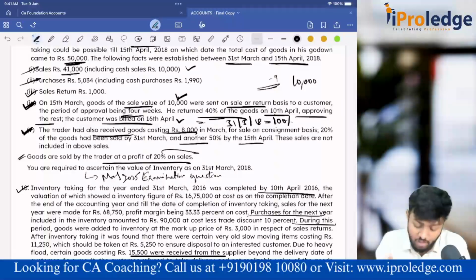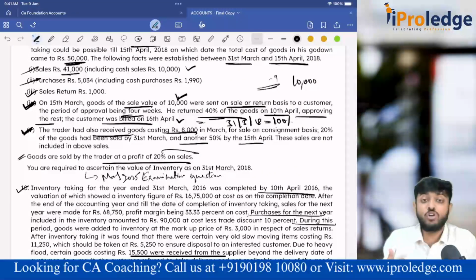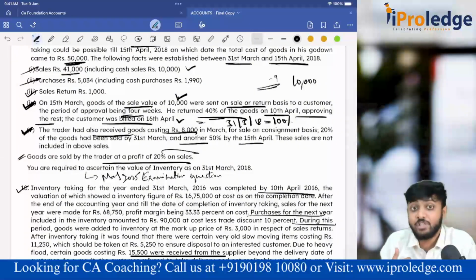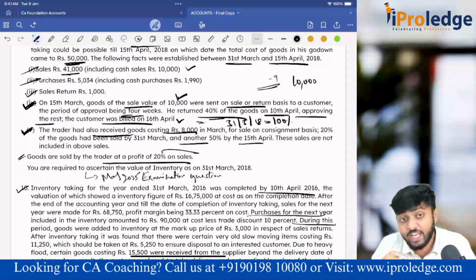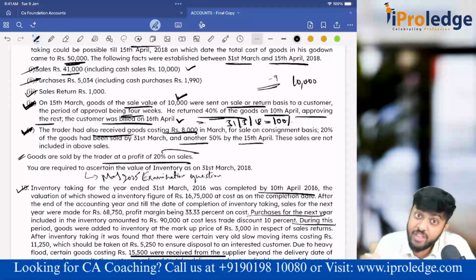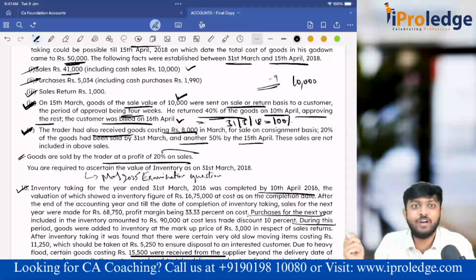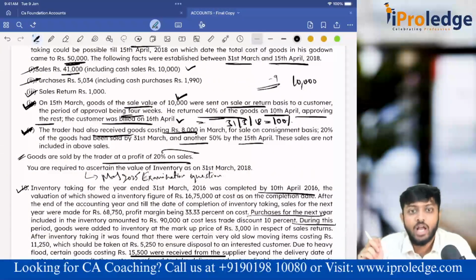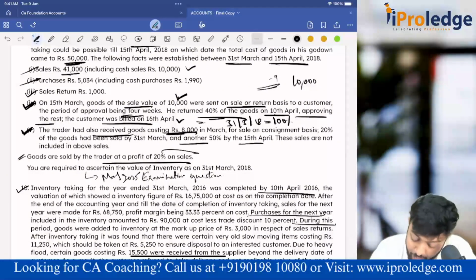So in this case, what happened? Our trader has received goods of rupees 8,000 for consignment. Is he consignee or consignor? If he has received the goods, this guy is a consignee. Now he has to sell on behalf of the consignor, and if he can sell it, earn commission, or give it back to the consignor. So he has received a total of 8,000 in March.